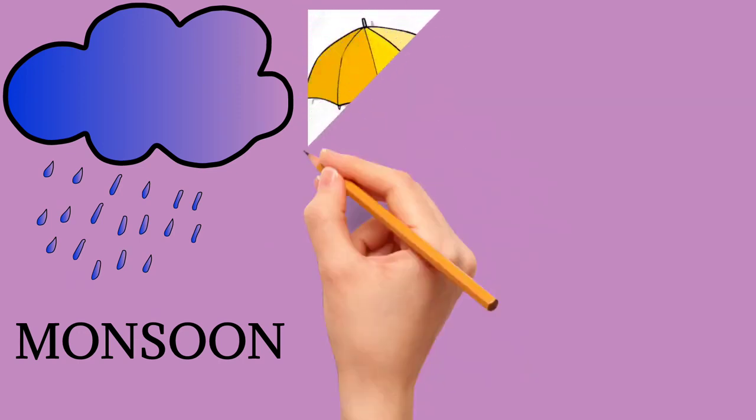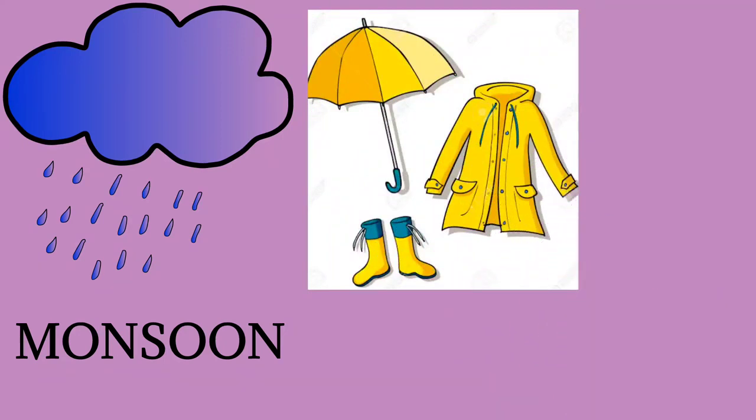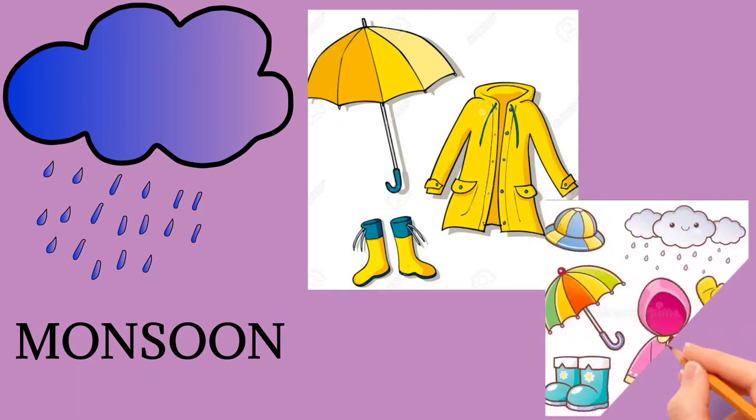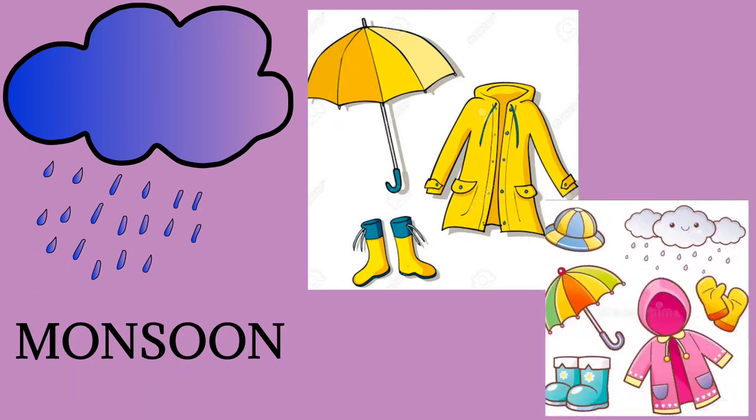Very good. Now this is the third season in our country, and from this you can guess what season this is. Yes, this is the monsoon season. After some days we will be entering the monsoon season, and during monsoon there is a lot of rain. Heavy rainfall is there, so we use these types of things in monsoon. As you can see in the picture, raincoats, gum boots and umbrellas.